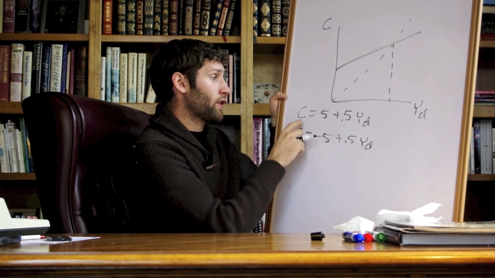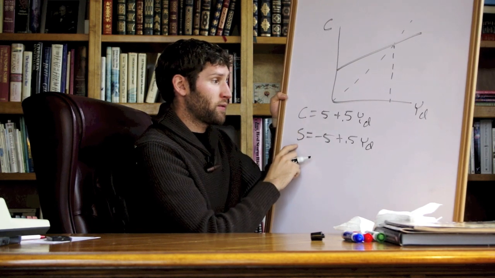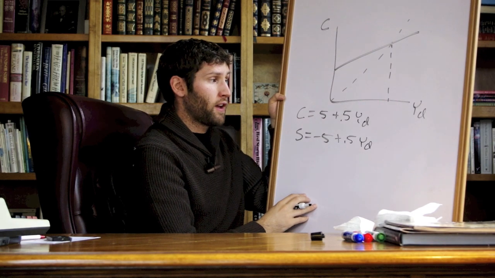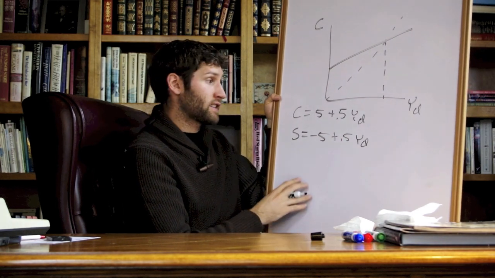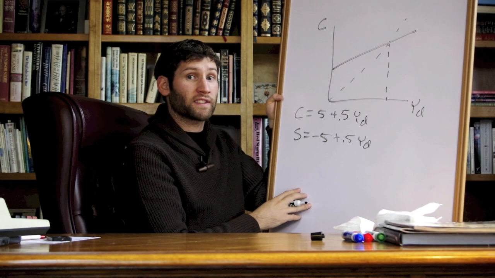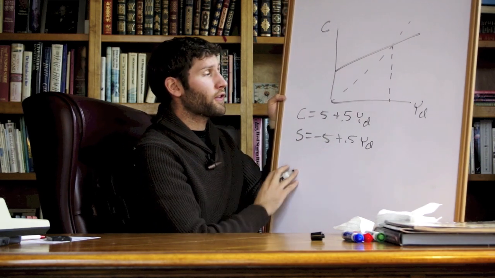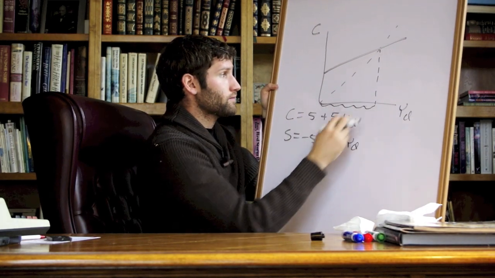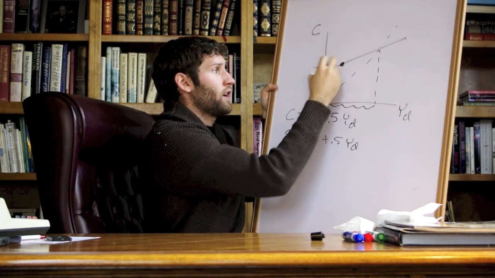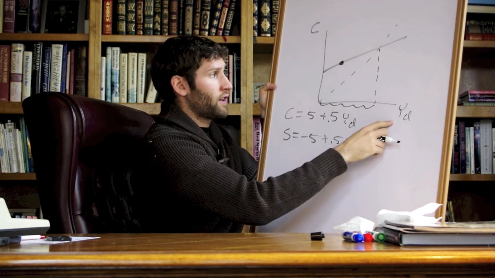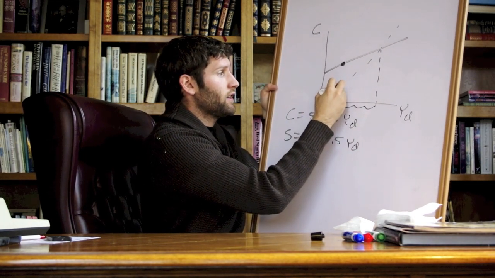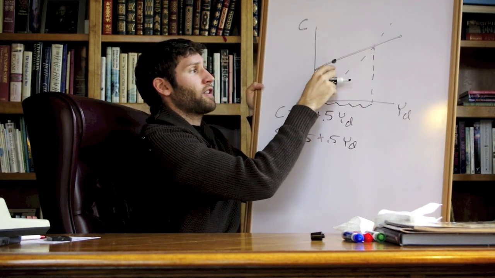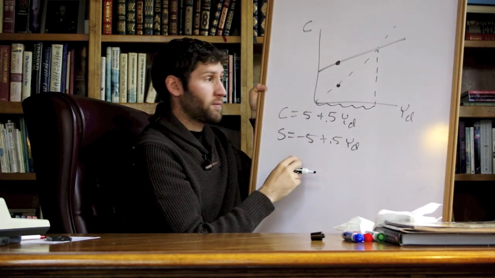We can do the same thing with our consumption function to determine when savings would be 0 by setting consumption and disposable income equal to each other. Those are two ways of getting the same answer. So here we've looked at our savings function. One other thing I want you to notice about this. In this region, here our consumption is greater than our income. So if we were right here, our consumption and income would be the same. But here we've now increased our consumption, so our consumption must be greater.